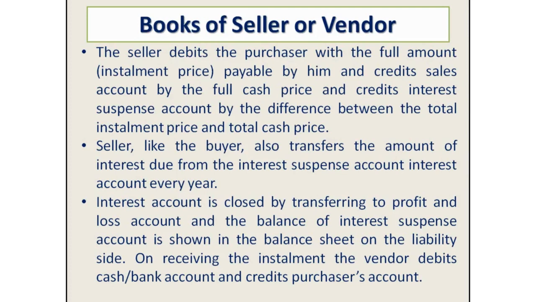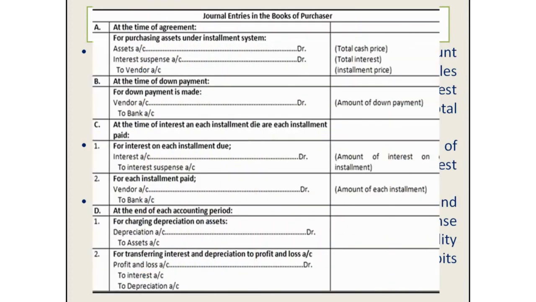The interest account is closed by transferring to the profit and loss account, and the balance of the interest suspense account is shown in the balance sheet on the liability side of the seller's balance sheet. On receiving the installment, the vendor debits the cash or bank account and credits the purchaser account.